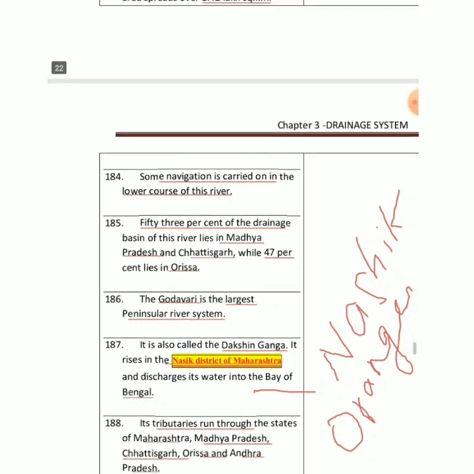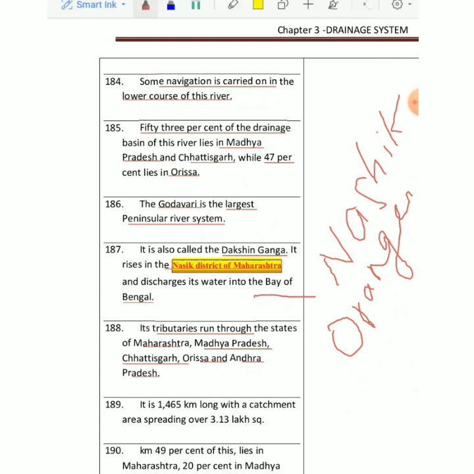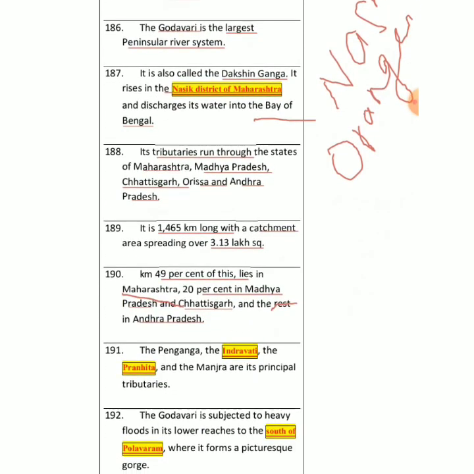Okay. So this river is a little bit longer, 1456 kilometer long. Catchment area is around 3.13 lakh square kilometer. So 49% of this river lies in Maharashtra, 20% in Madhya Pradesh and Chhattisgarh, and the rest in Andhra Pradesh. Then we have a very important river, that is Penganga. Okay. And then Indravati, then Pranhita, and then Manjra. These are principal tributaries of Godavari.